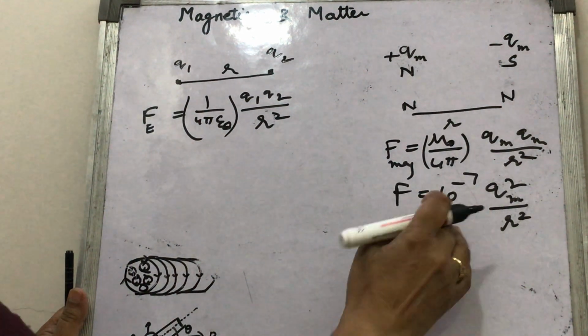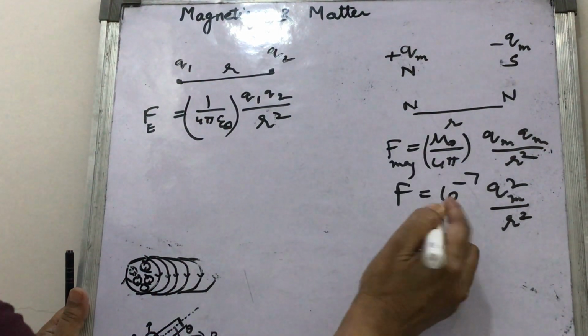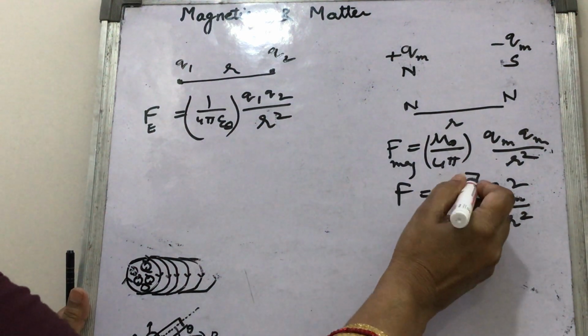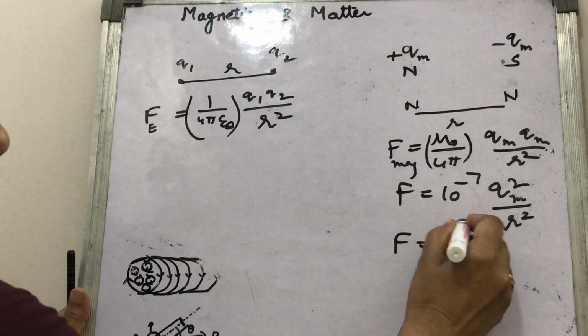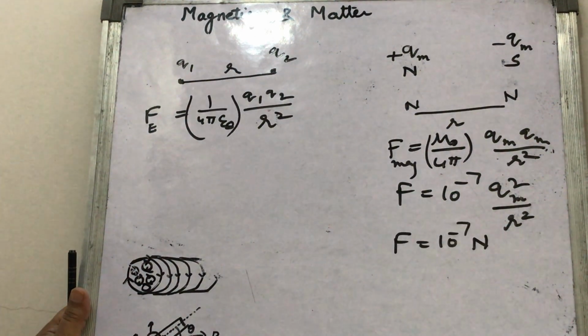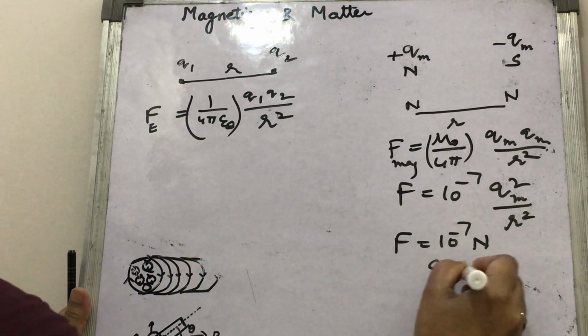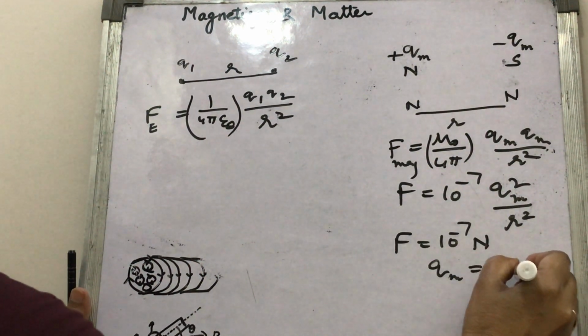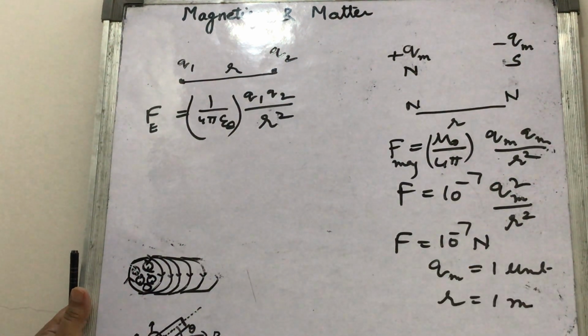So in this way we can define what is the unit pole. If F is 10 to the power minus 7 Newton, then how can you write when F will be minus 10 to the power minus 7 Newton, if Qm equal to 1 unit and r equal to 1 meter?